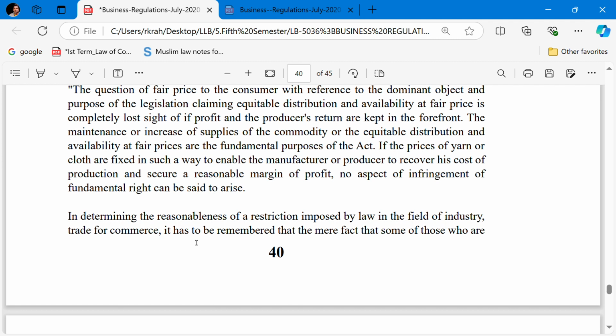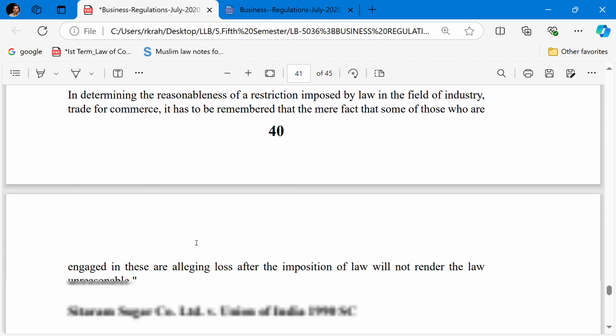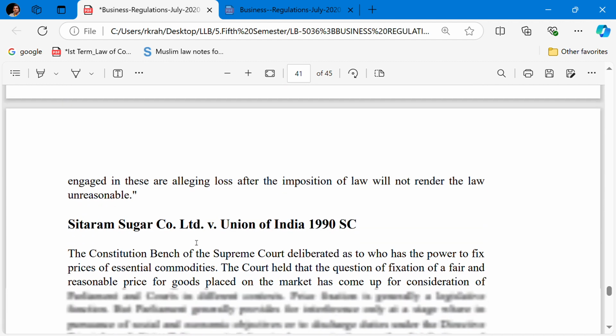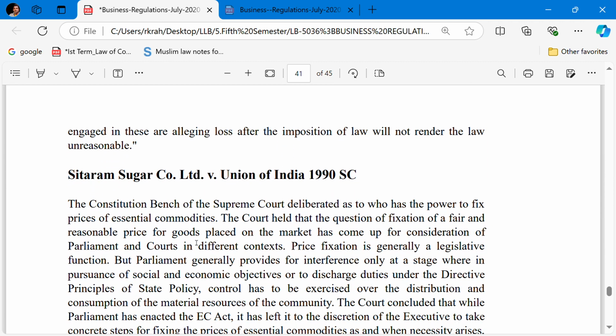In determining the reasonableness of the restriction imposed by the law in the field of industry, trade or commerce, it has to be remembered that the mere fact that some of those who are engaged in this are alleging loss after the imposition of the Act will not render the law unreasonable. Sitaram Sugar Company Limited versus Union of India, the last case.